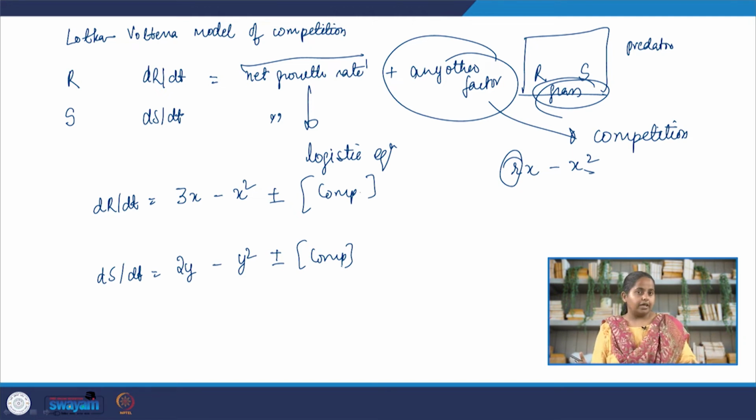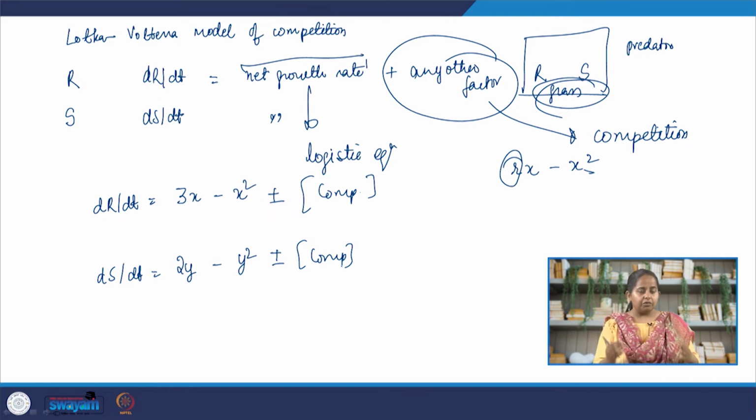So competition happens when rabbits and sheep interact with each other. Let's say rabbits are eating grass at one end of the ecosystem and sheep are consuming grass at the other end of the ecosystem, then they are not really competing. They're using the resources in a separate way. They're not interacting with each other. Competition in this sense can be defined when they are competing for the same area of grass, the same patch of grass. So competition in this sense requires the rabbits and sheep to interact.